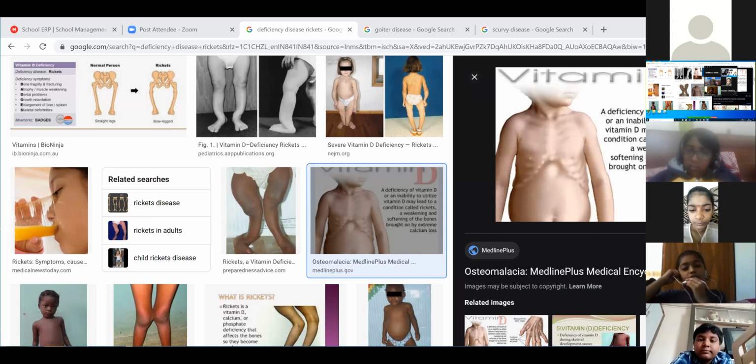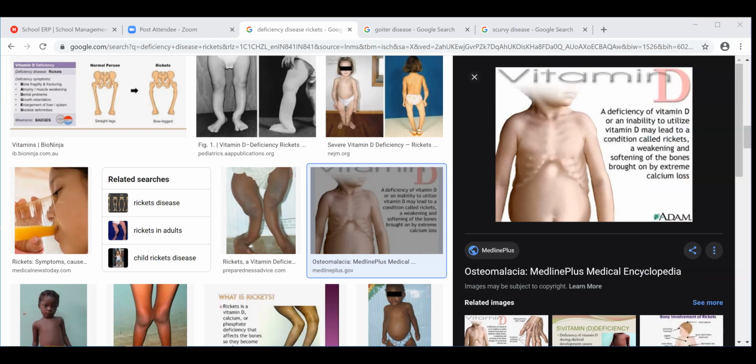Ma'am, like poultry, milk, meat. We have to take in food which is rich in vitamin D: fish, eggs, milk, orange juice, proteins also, soya, and cheese. Okay, we'll have a quick look at this topic once again so that you can understand it properly.